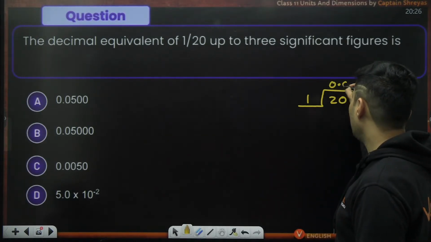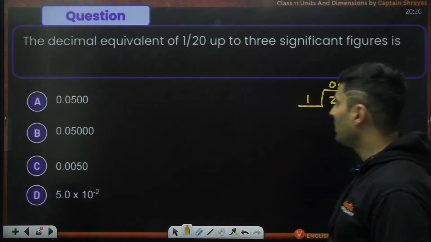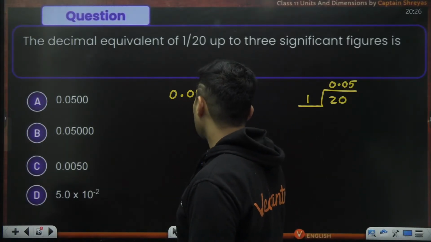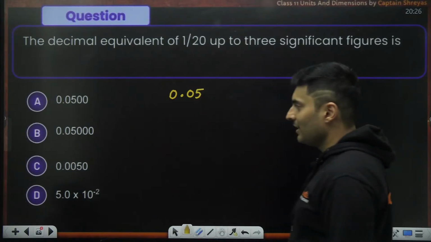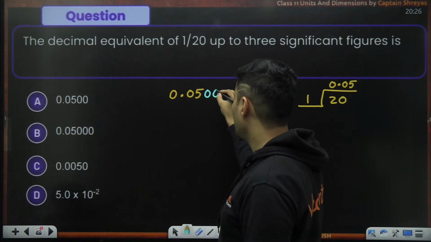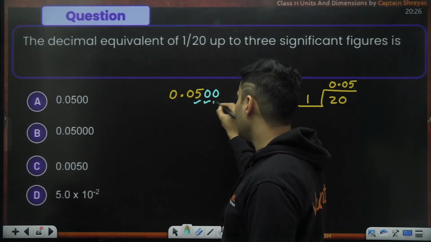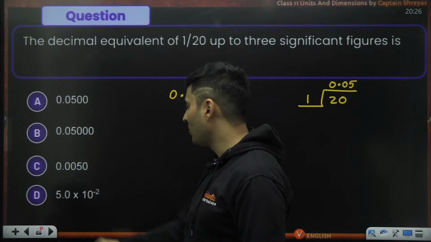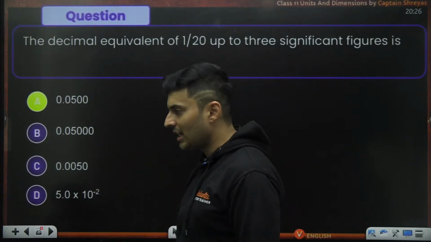So this is 0.05. But 0.05 is not having three significant figures. We need to add something more to it. 1, 2. So this and this becomes significant. So 0.0500. So that is option A, I believe.